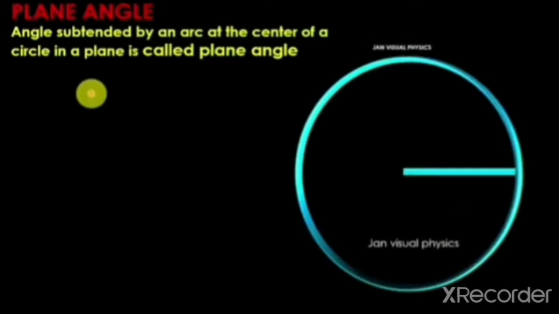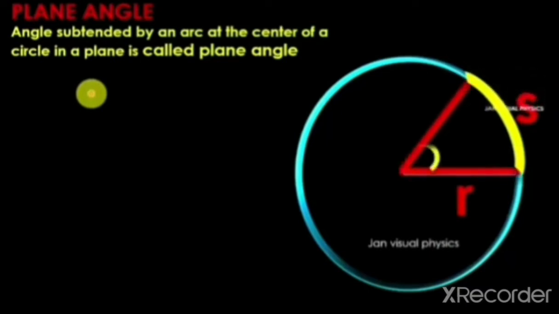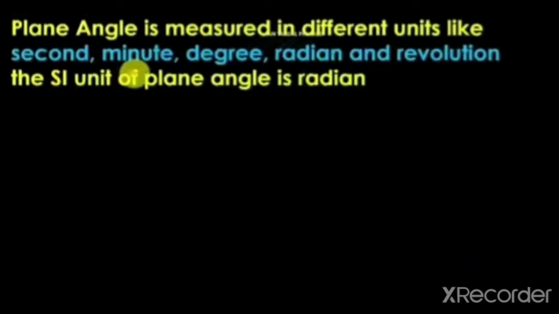Let's understand radian. As you can see on the screen, there is a circle in blue. The S is the arc, that is in yellow, and then R is the radius. The angle formed at the center is radian, that is theta. While here the theta is radian when S is equal to R, that is arc length is equal to the radius. So when the arc length is equal to the radius, the angle formed at the center is radian.